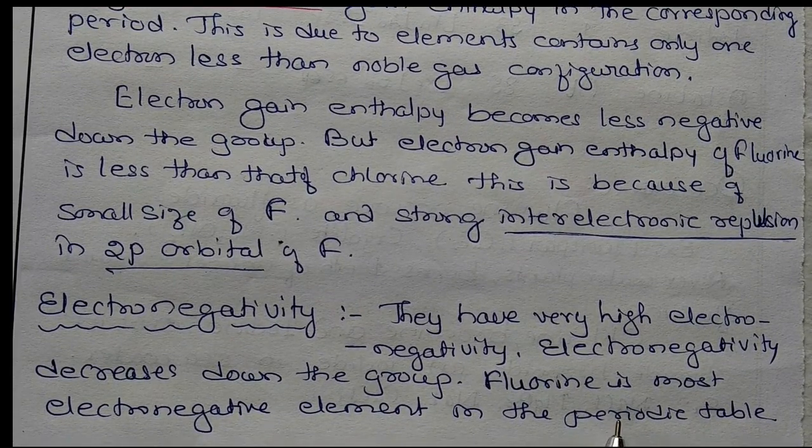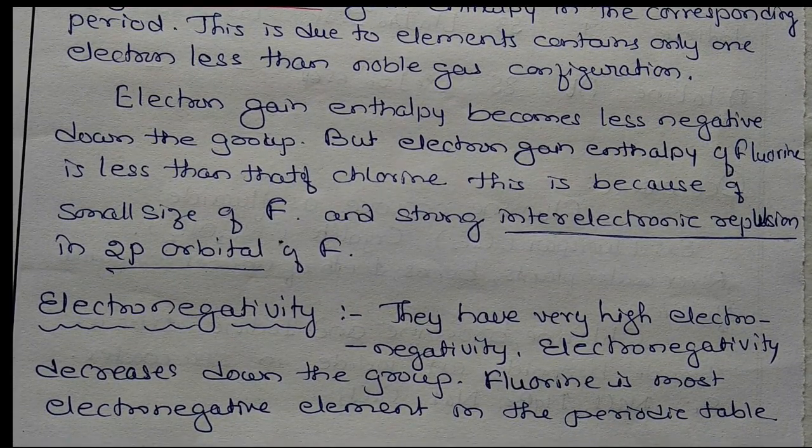Okay. So, they are most often anions when they react with other elements which have lower electronegativity. Okay. So now let us go for some physical properties.